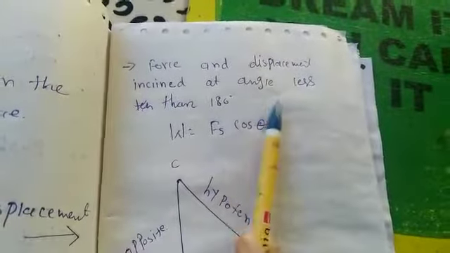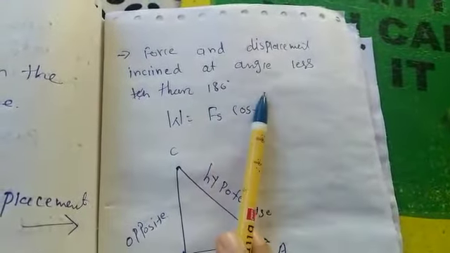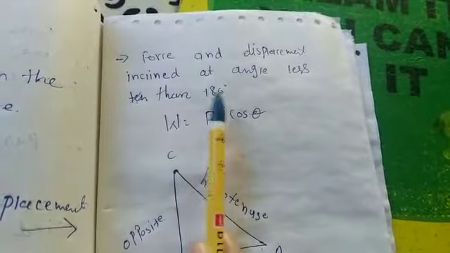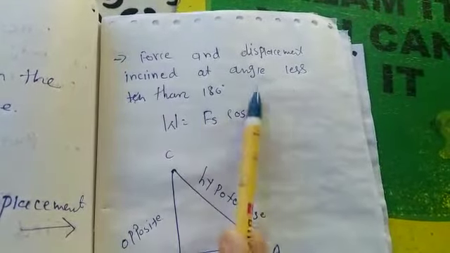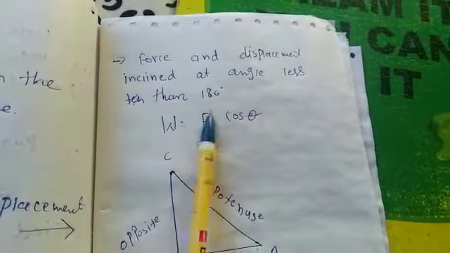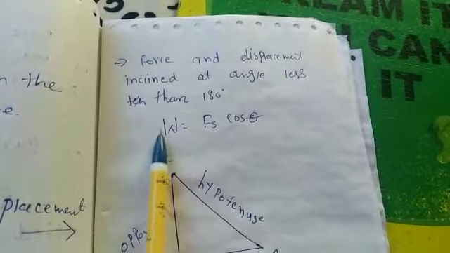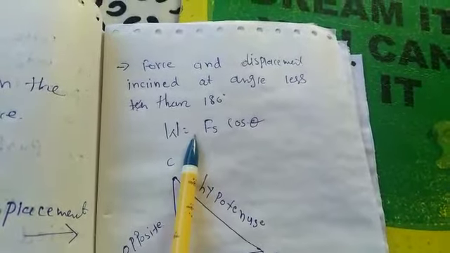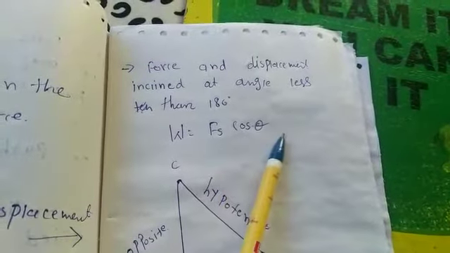Next is force and displacement inclined at an angle less than 180 degree. At that time the work done is W is equal to F S cos theta.